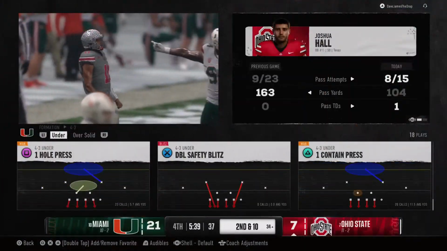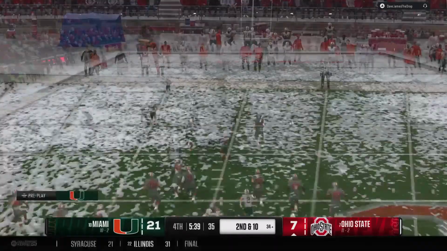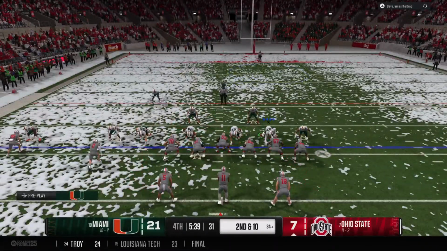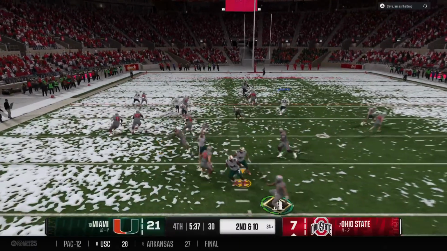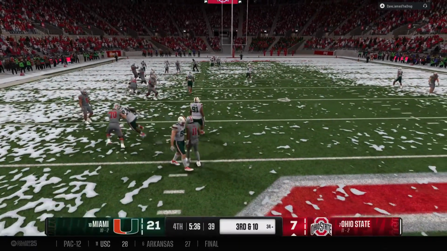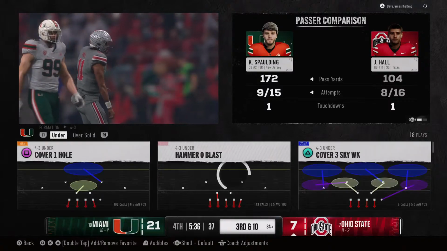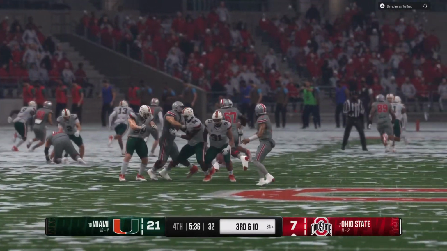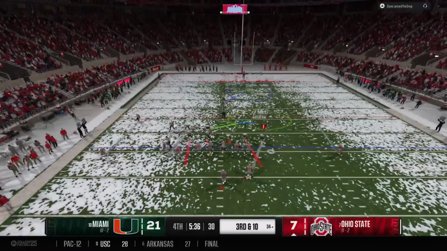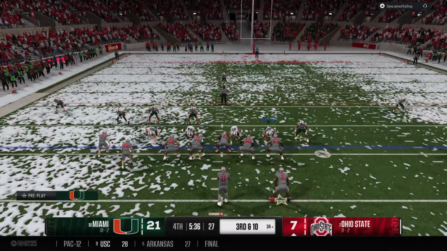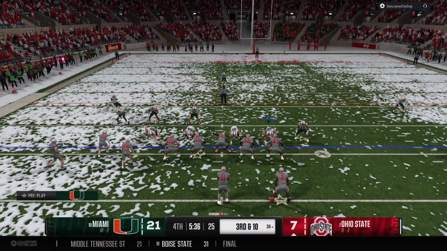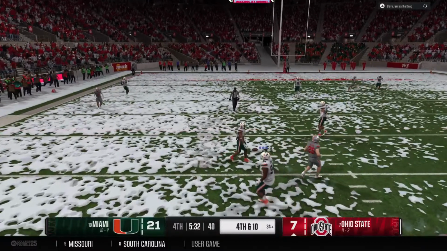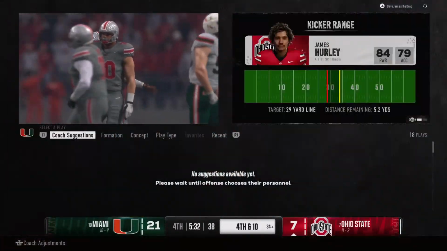And it's incomplete on the throwaway. Didn't find anybody open. Brings up a second down now. Here's the snap. Quarterback looking to throw. Oh, nice play by the defender. Got a hand in there to break up the pass. Boy, this quarterback is really rolling the dice out here today. Remember, he threw an interception the last time they had the ball. I thought he might learn from that, but instead he comes out throwing it into coverage again, somehow catches a break on this tip ball that this one was an interception. He better tighten up his decision-making. He's going to cost himself a game.